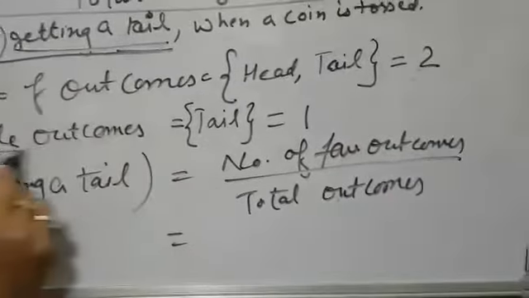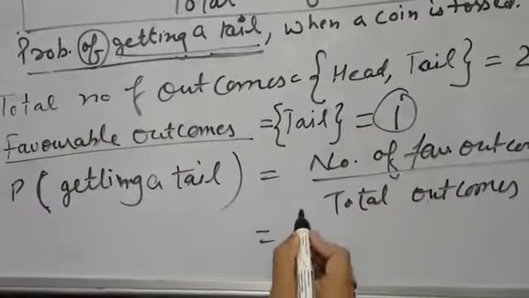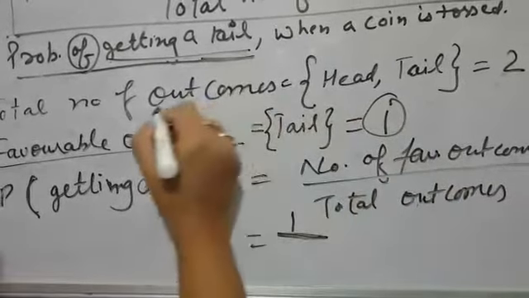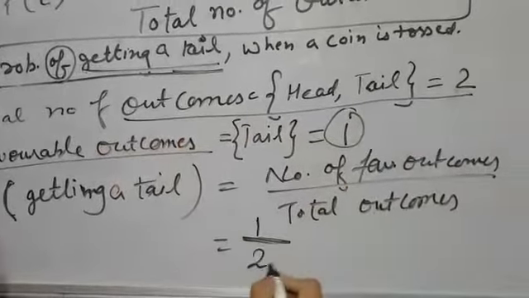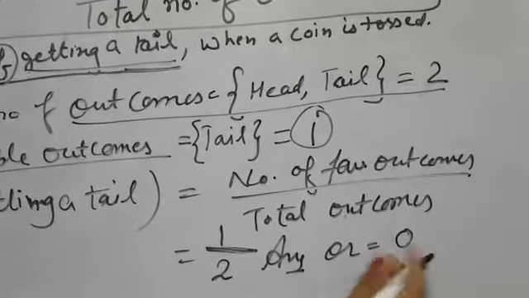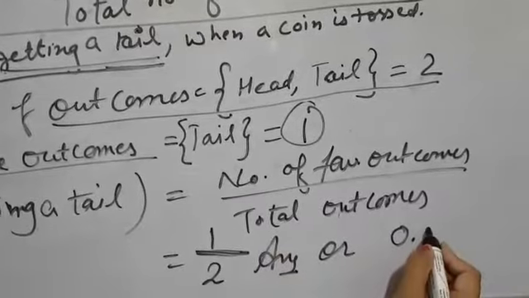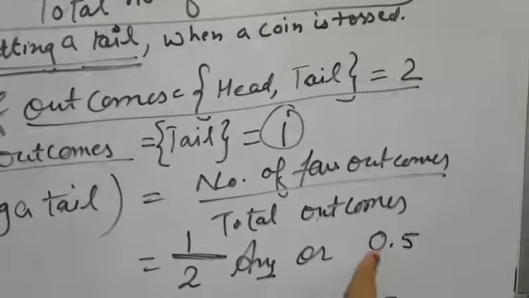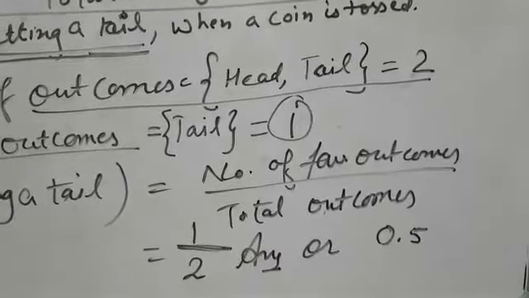Favorable outcomes are only 1, and total outcomes are 2. So your probability will be 1 over 2, or you can convert it into decimal form, which is 0.5. This is less than 1 and greater than 0, as you see.